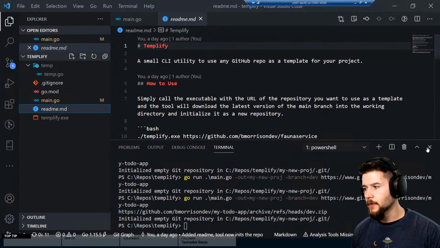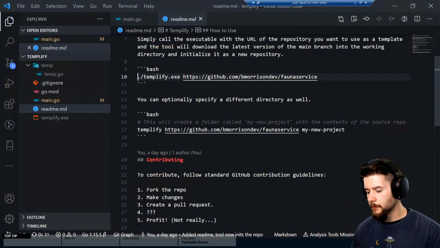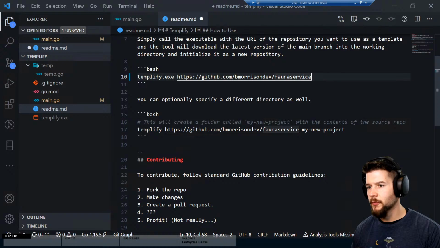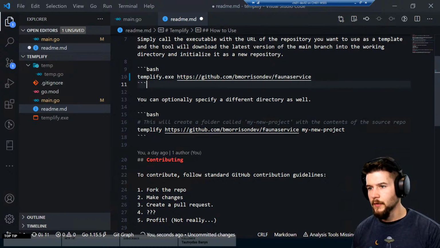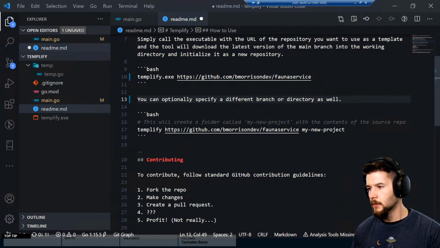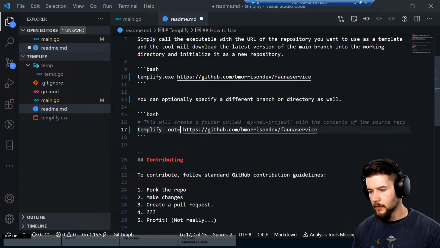And let's look at the documentation and say Templify. We're going to leave this as exe just because I want to. And we could say Templify. This will download. You can actually specify a different branch or directory. Templify, and we got to change this because that's not the syntax anymore. So it's going to be out, and it'll be some output folder.